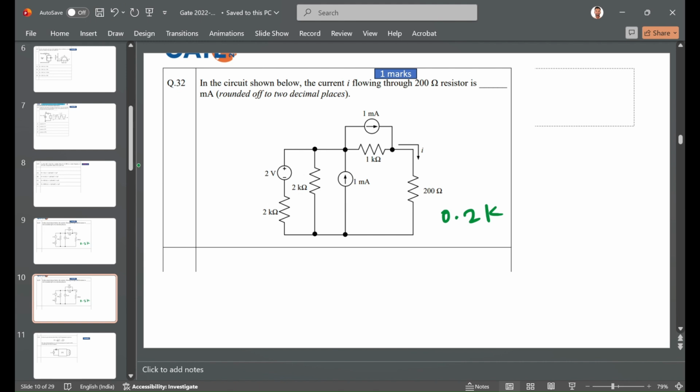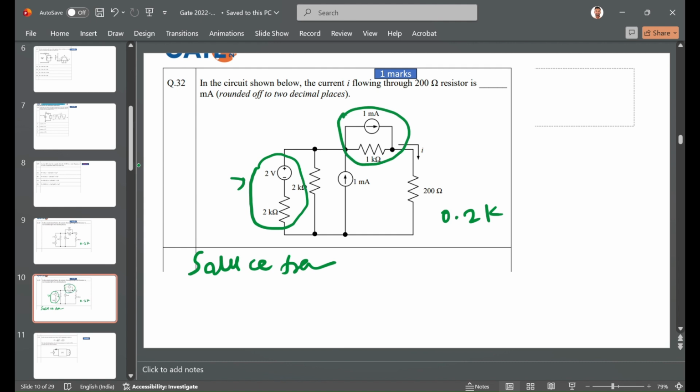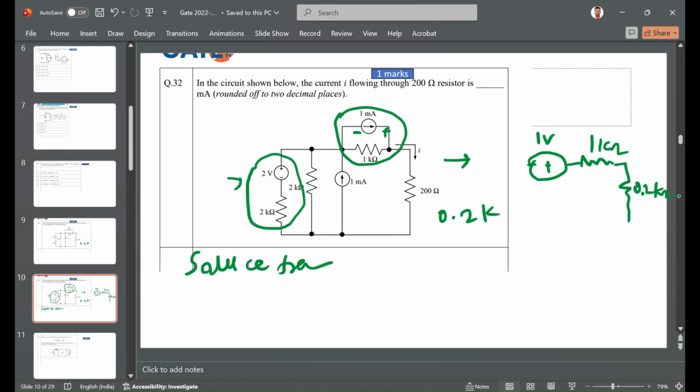Achha. What is the good point if you know about source transformation? This part we can transform into a current source, and this part we are able to transform into a voltage source. If we convert that, then minus to plus, whatever conversion is there, minus to plus, current 1 volt, because resistance into current gives voltage, and the resistor will be in series. So 1 kilo ohm and 0.2 kilo ohm, and again here 1 ampere is coming from here, and here one resistor is there.